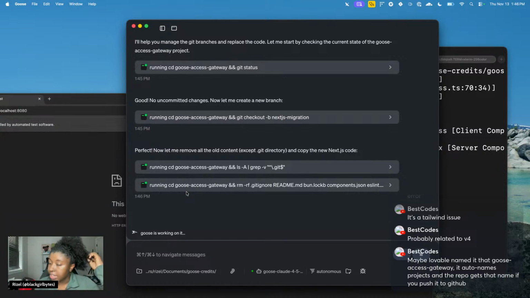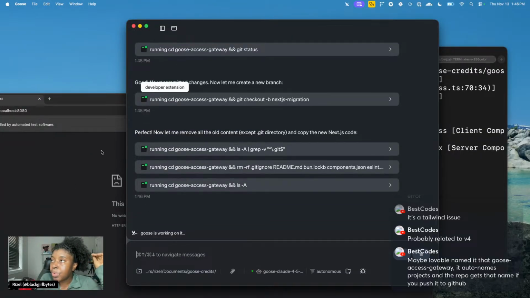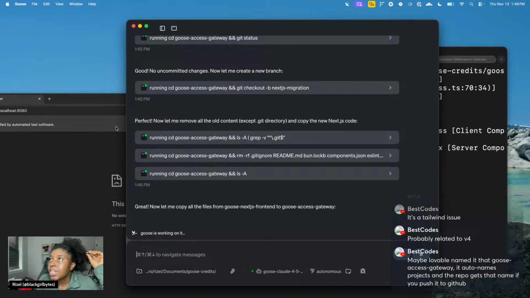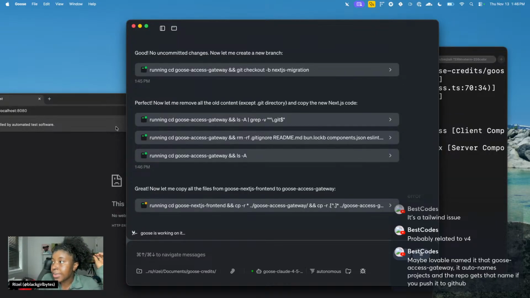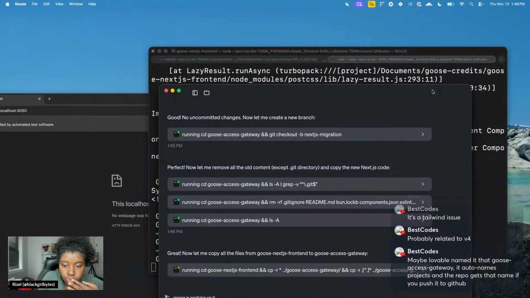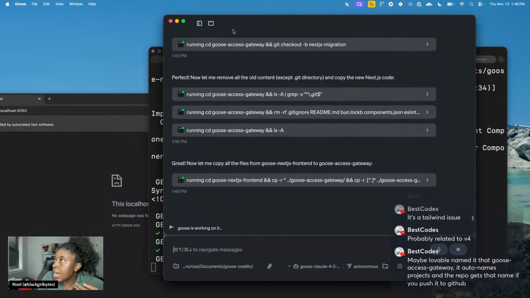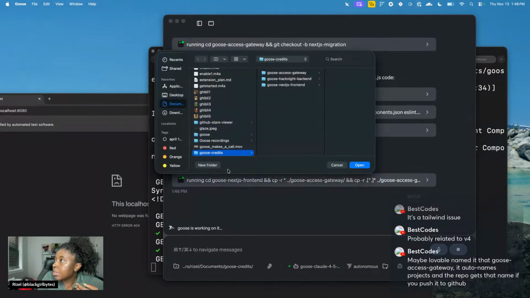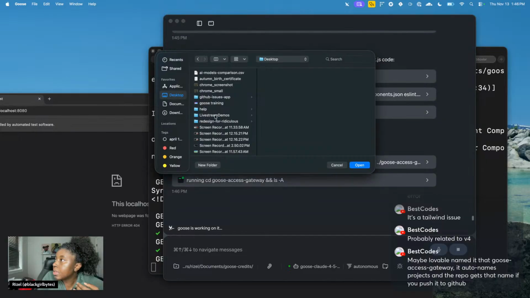Okay, let's see. While it's doing this, we have a project already that emails you API credits. So I'm thinking we just ask Goose how that one works and copy it, or tell Goose to follow that same pattern. I think this is happening in literally the Goose directory: Desktop, live stream demos, Goose.